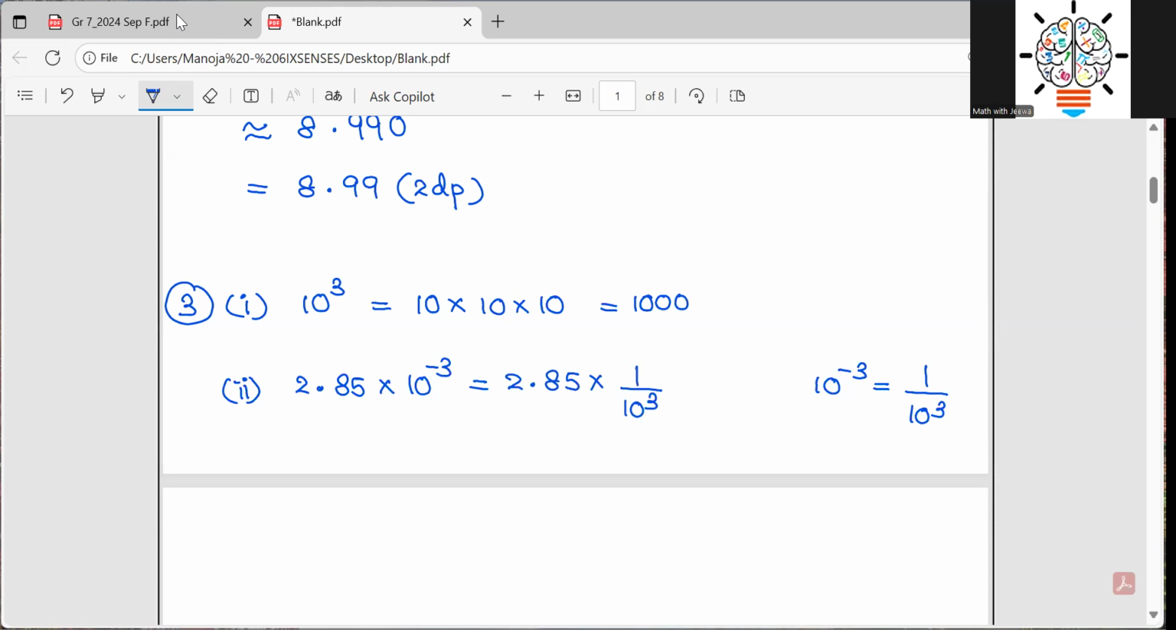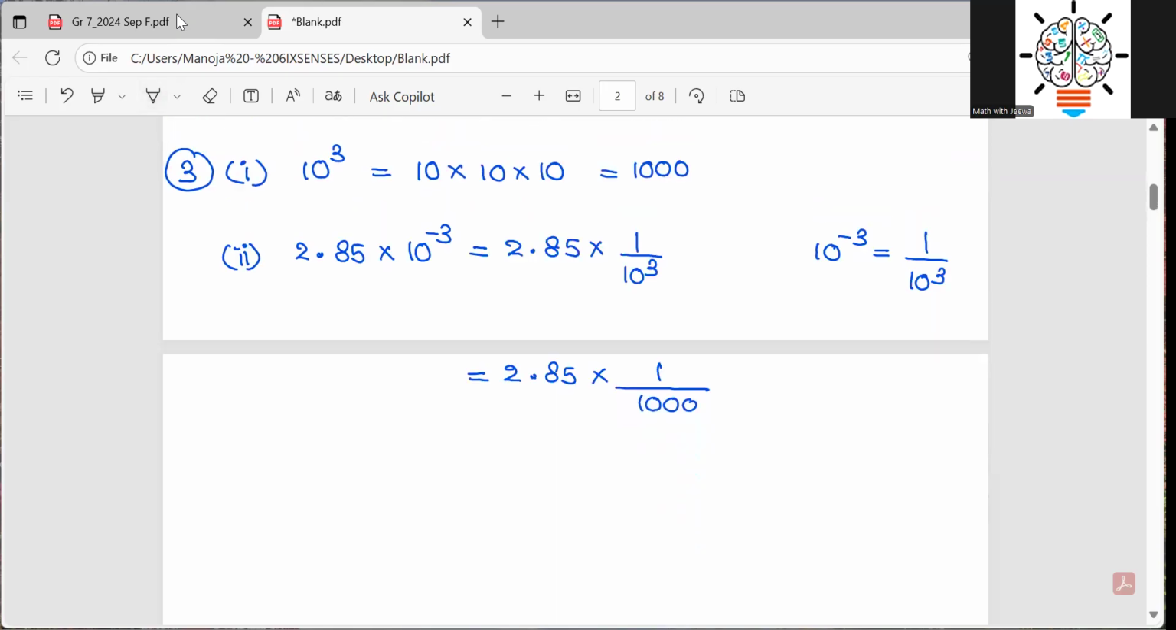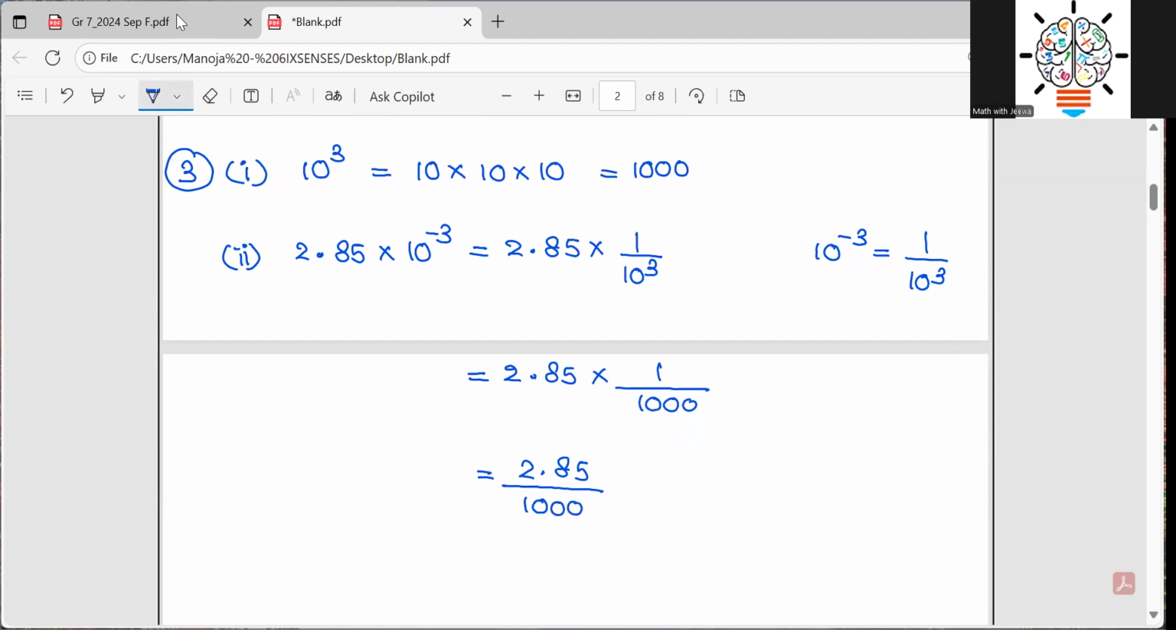By now, we know what is 10 to the power of 3. 2.85 multiplied by 1/1000, because 10 to the power of 3 we already realize is 1000. No need to expand it and get the answer because we have already done it. So 2.85 multiplied by 1/1000 means simply 2.85 divided by 1000, right? And then it is